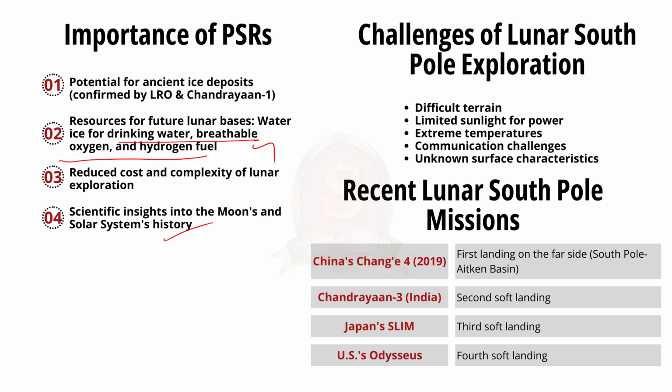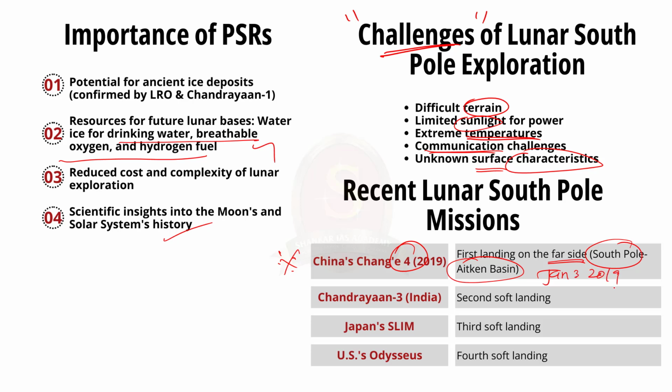But the exploration of the lunar South Pole is not without challenges. Landing at the South Pole is very difficult due to its difficult terrain, limited sunlight for power, extreme temperatures, communication challenges, and the unknown surface characteristics. But China's Chang'e 4 mission achieved the historic milestone of being the first spacecraft to successfully land on the far side of the moon, specifically within the South Pole-Aitken Basin. This landing occurred on January 3, 2019.